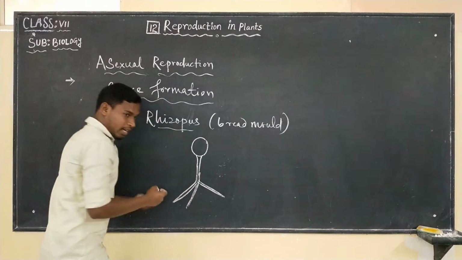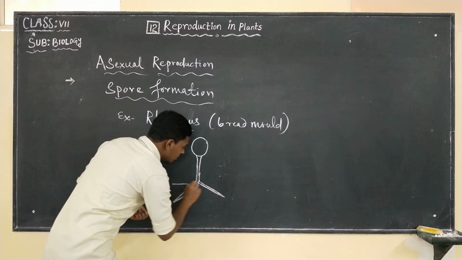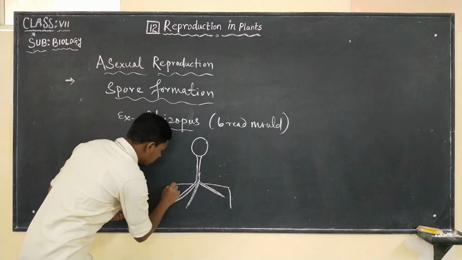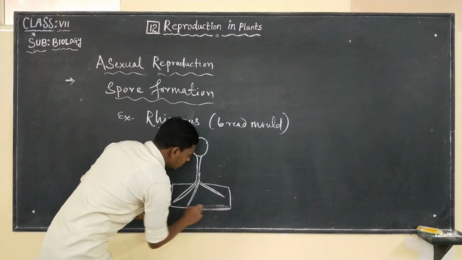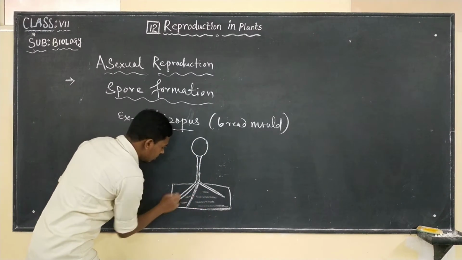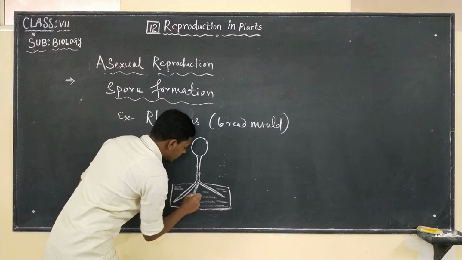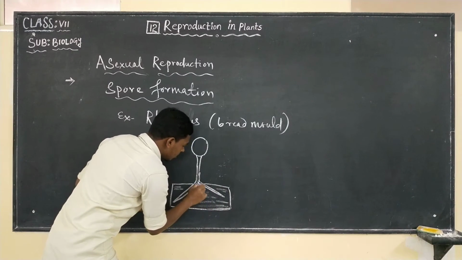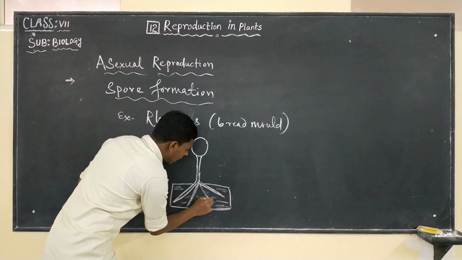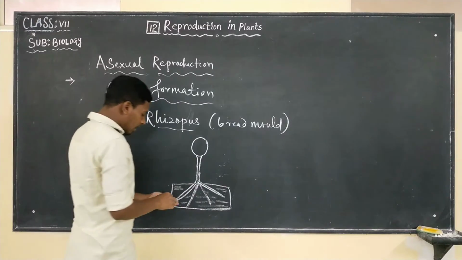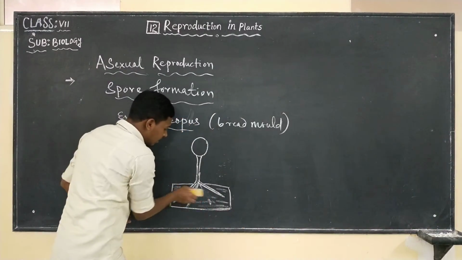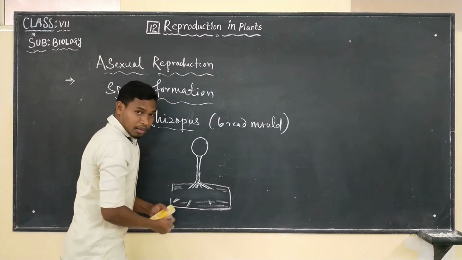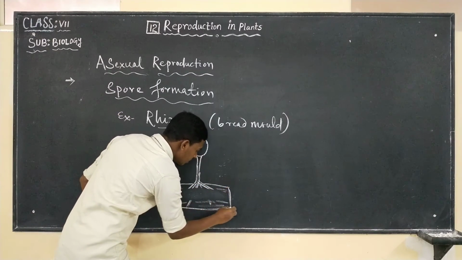Okay, and they can grow in moist places. Best example is a bread piece. So they can grow in bread pieces. They will have what? Hyphae for attachment in the bread piece. So this is a piece of bread.